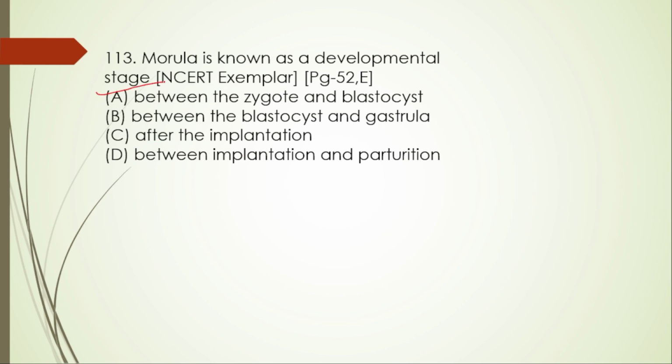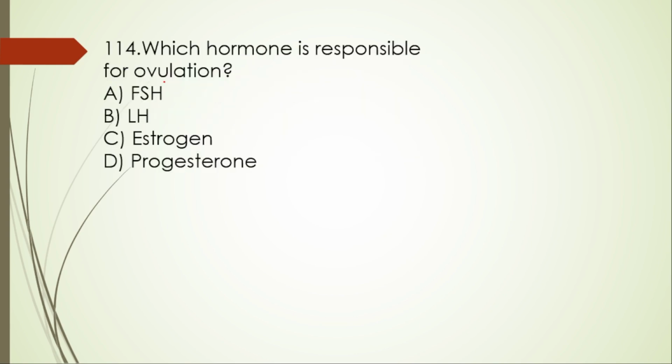So here the right option is option A. 114. Which hormone is responsible for ovulation? A. FSH, B. LH, C. estrogen, D. progesterone. So here the right option is option B, LH, that is luteinizing hormone.